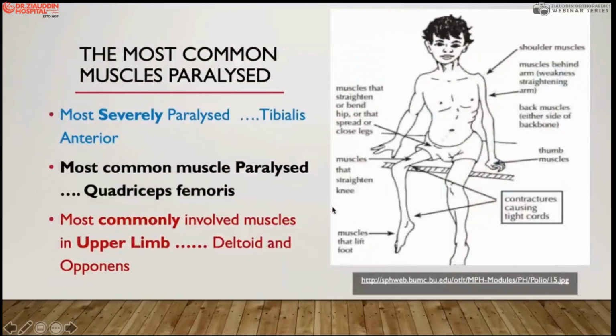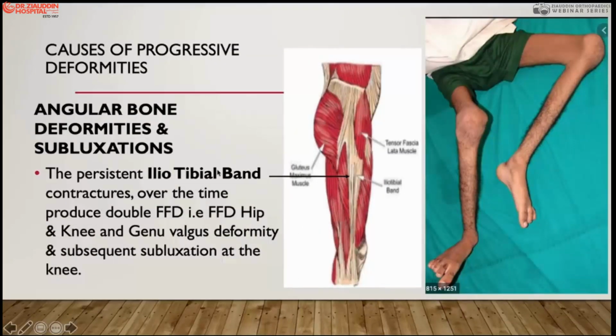Therefore, these static contractures, because of the overgrowth or normal growth of the bone, continue to produce contracture from the recovery phase to the residual paralysis.